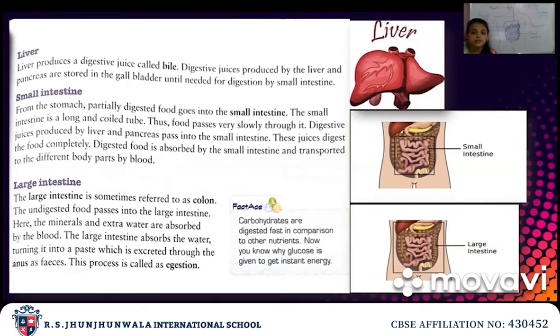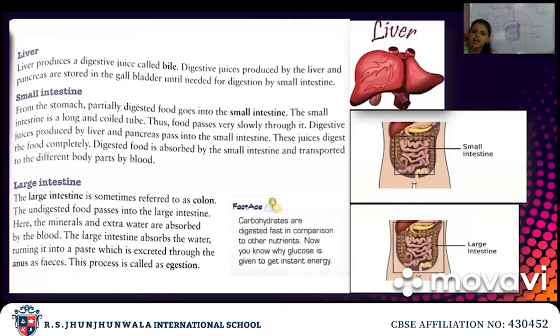Understood? Then these juices produced by the liver and pancreas are stored in the gallbladder until they are needed for digestion by the small intestine. From the stomach, partially digested food goes into the small intestine. Okay. So the small intestine is a long, very long coiled tube. I have shown you in this picture, and yes, here on the screen you can see this one. Yes, that is the small intestine. It is very long. Okay, so that coiled tube is the small intestine.